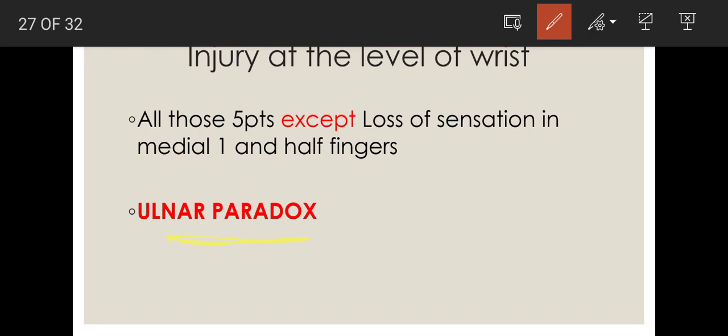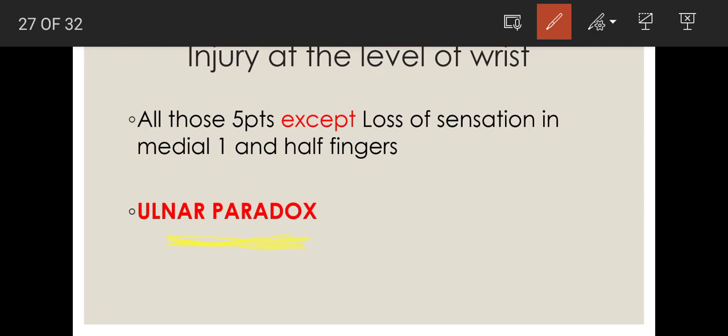So each and every nerve will have a unique clinical aspect. If you take radial nerve, you have Saturday night palsy. If you take median nerve, you will have carpal tunnel syndrome. Likewise, if you take ulnar nerve, you will have ulnar paradox. This is very, very important. Each nerve has its own clinical significance. What do you mean by that?